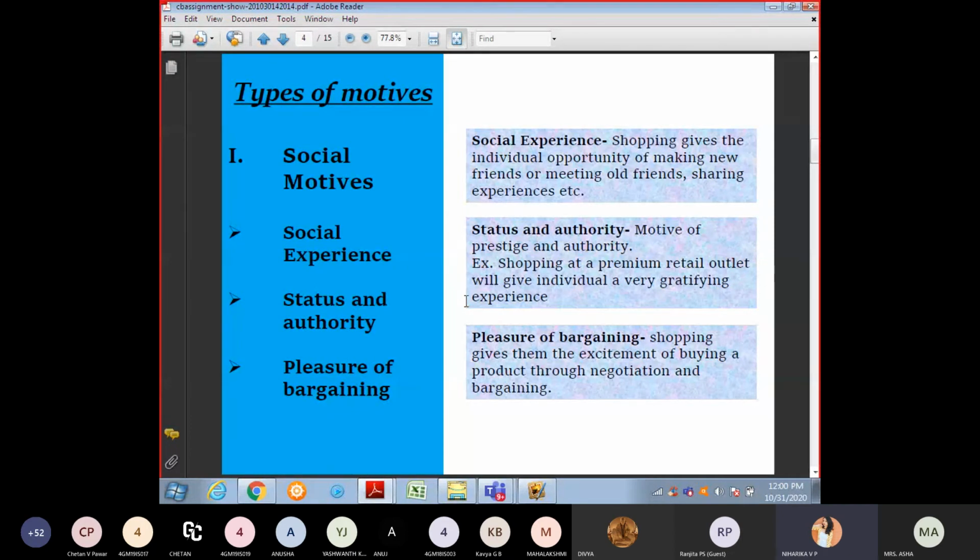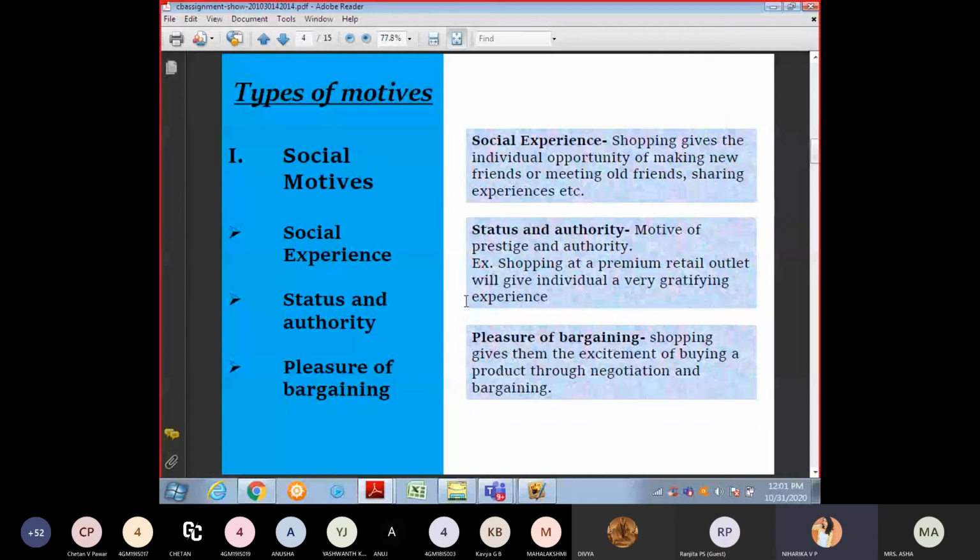Like if you're going to Max or some new brand shops, and you see many costly brands, obviously there will be a cost. If you are buying retail and you have discounts, you will feel so much, yes, this is very easy to buy. That status and authority, your thinking about status should be in a good way, that can help your motivation.